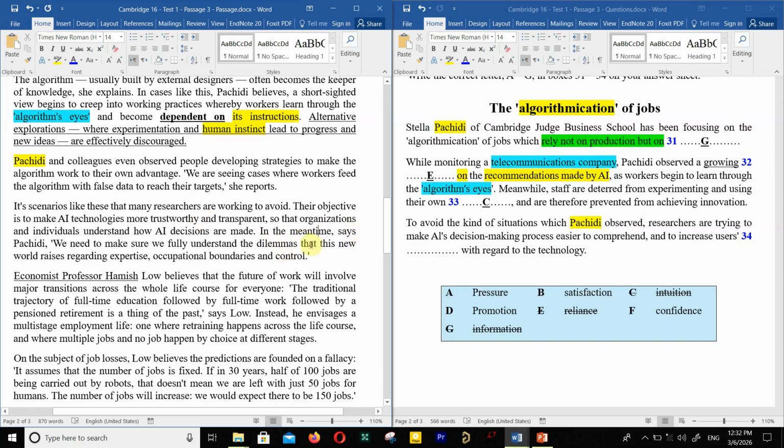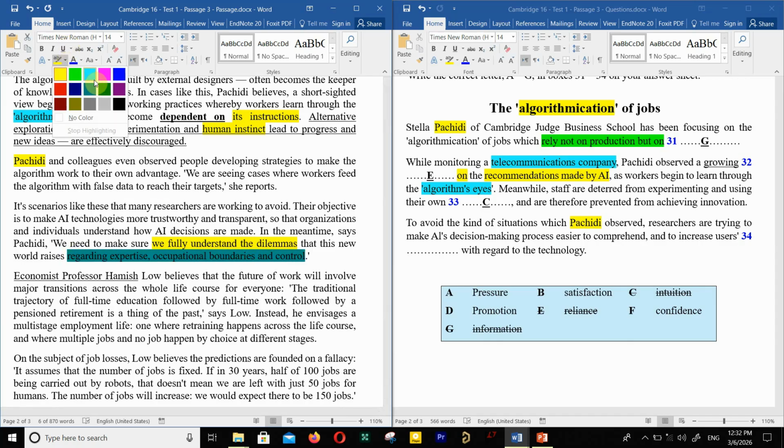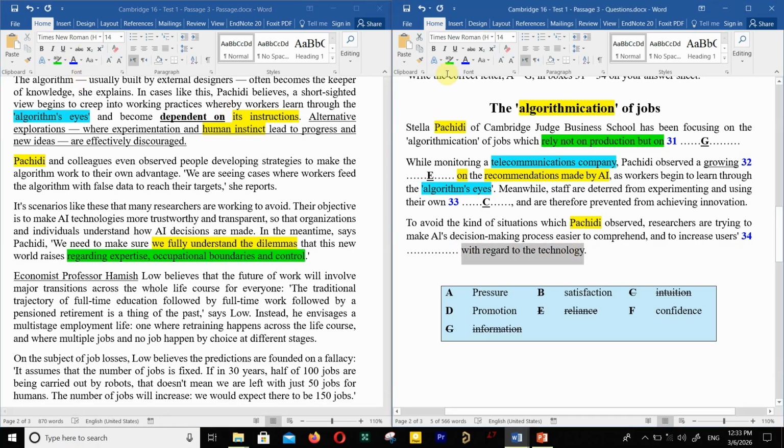"In the meantime," says Pashidi, "we need to make sure we fully understand the dilemmas that this new world raises regarding expertise, occupational boundaries, and control." This means that "with regard to the technology" has this as its paraphrase.